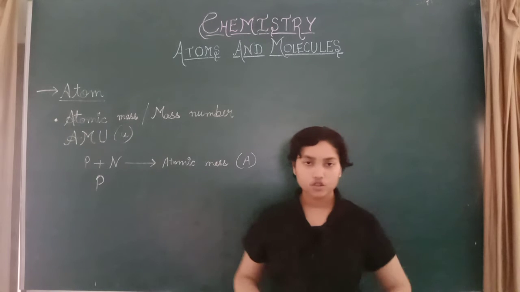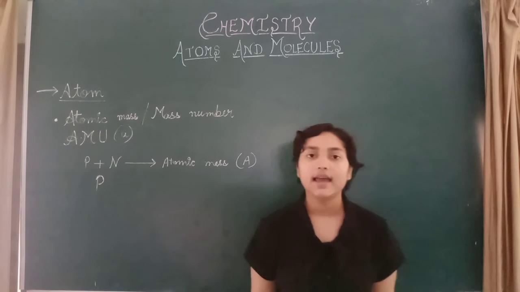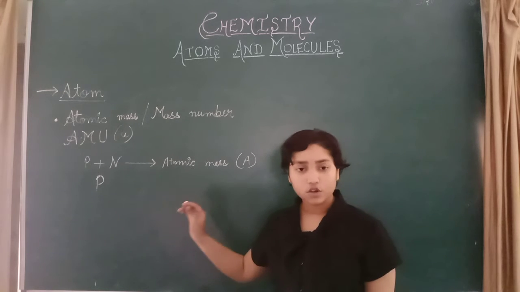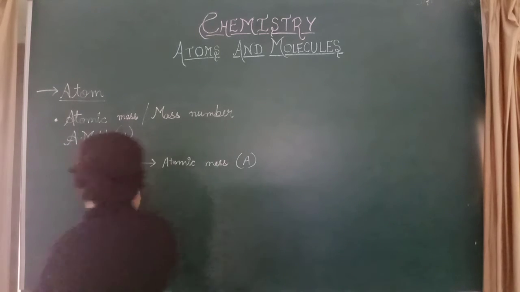It is represented by capital A. And the number of protons, the total number of protons in the nucleus of an atom, is denoted by Z.